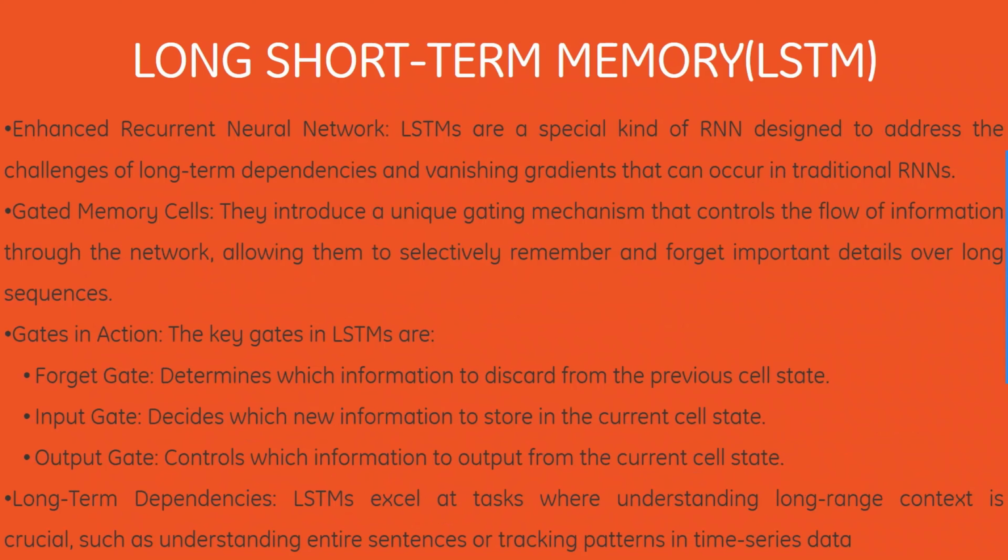The next algorithm is long short-term memory, which is LSTM. LSTMs are a special kind of RNN designed to address the challenge of long-term dependency and the vanishing gradient that can occur in traditional RNNs. They have gated memory cells, that is, they introduce a unique gating mechanism that controls the flow of information through the network, allowing them to selectively remember and forget important details over longer sequences.